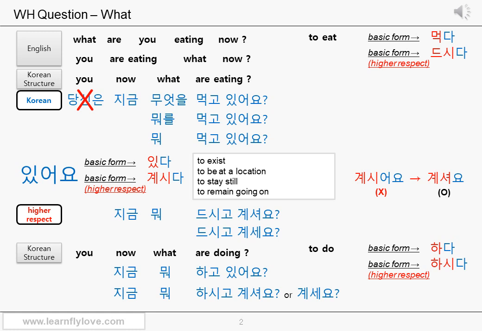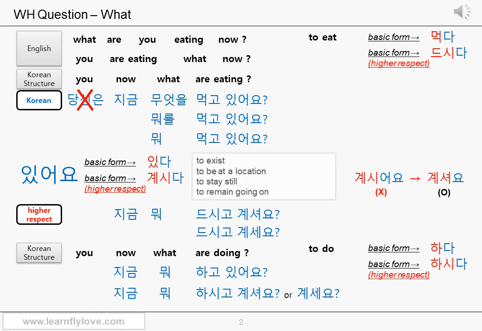Then let's change the verb part together. The higher respect form of the verb eat is 드시다. 드시다. It's not 먹시다, okay? Be careful. It's 드시다. So it's totally different word. Then 드시고 있어요. Is correct? 지금 뭐 드시고 있어요? It sounds fine to me, but you can sound even more polite by changing the 있어요 part. 있어요, the basic form of 있어요 is 있다.